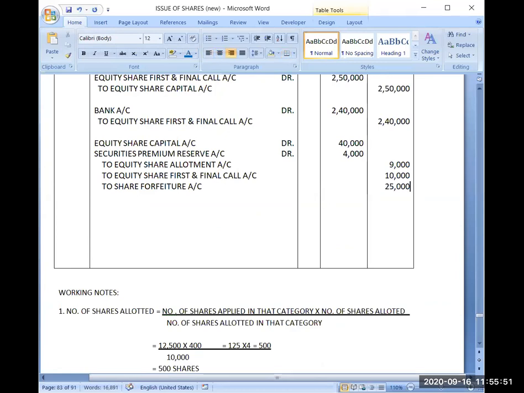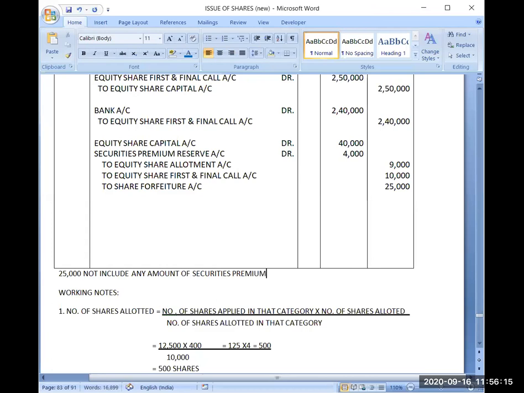And the most important point is that 25,000 does not include any amount of securities premium. It is very, very important point.